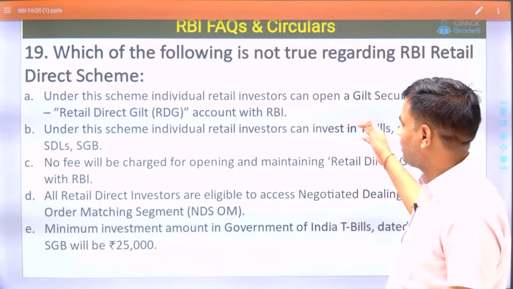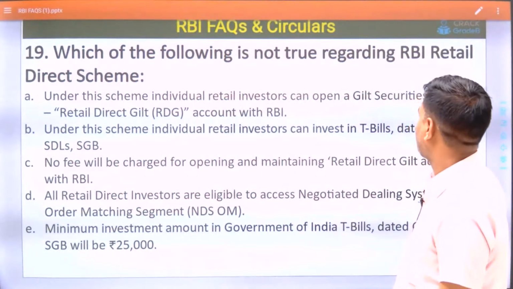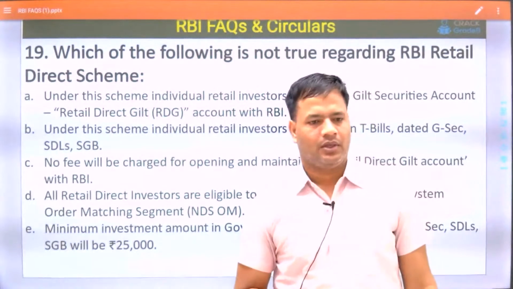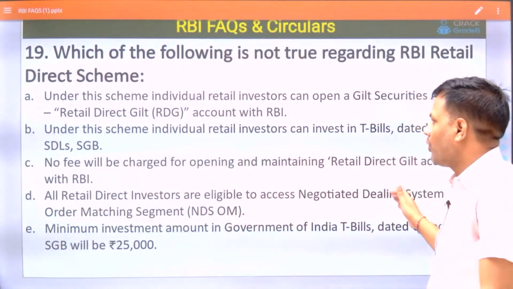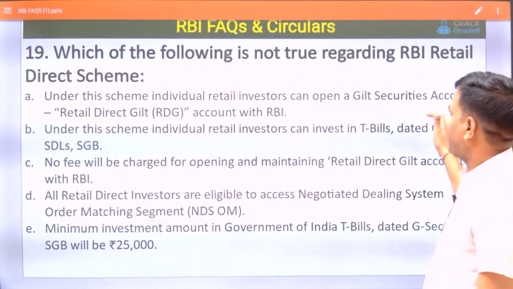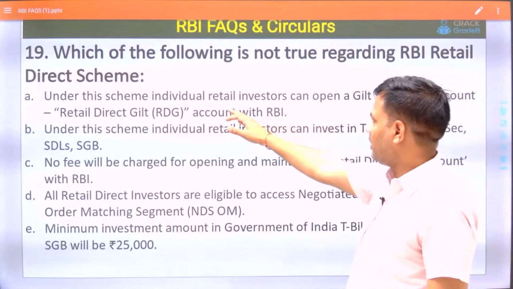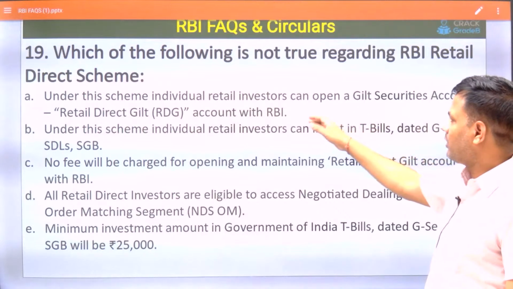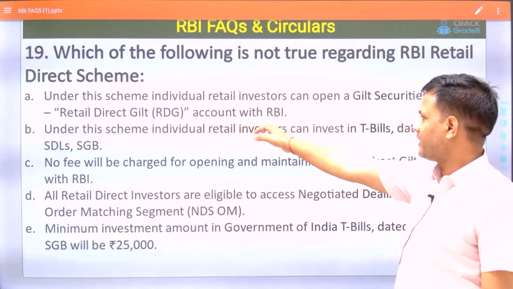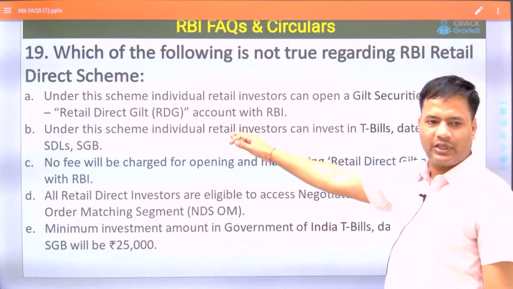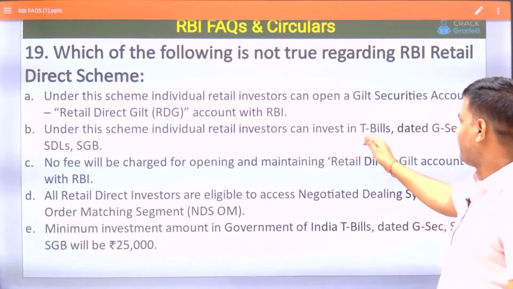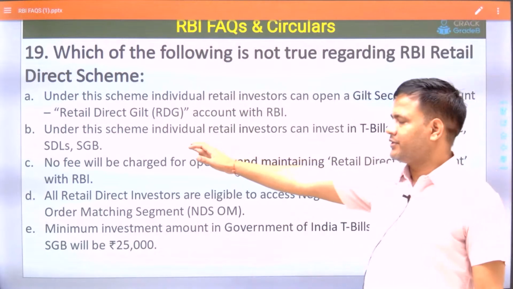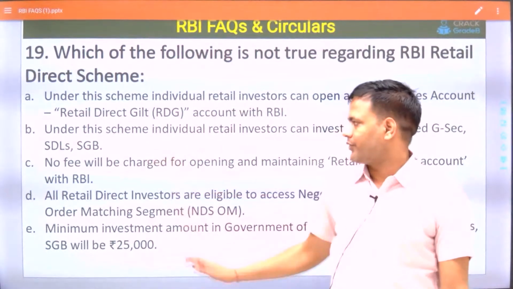So next question: which of the following is not true regarding the RBI Retail Direct Scheme? Under this scheme, an individual retail investor can open a gilt securities account, RDG, Retail Direct Gilt account, with RBI. Under this scheme, an individual retail investor can invest in treasury bills, dated government securities, state development loans, sovereign gold bonds.